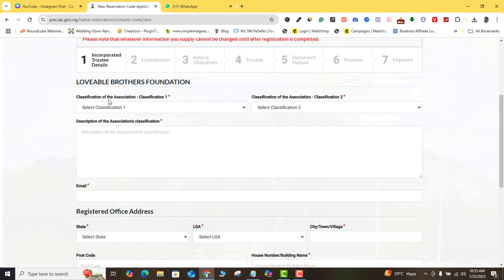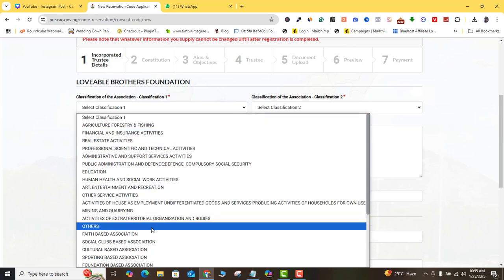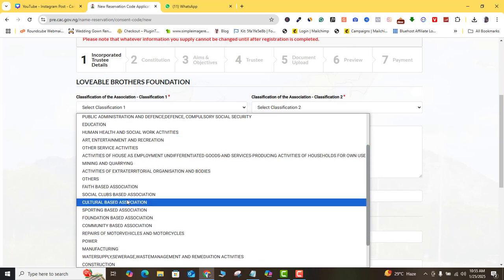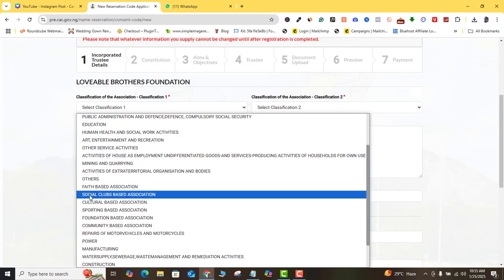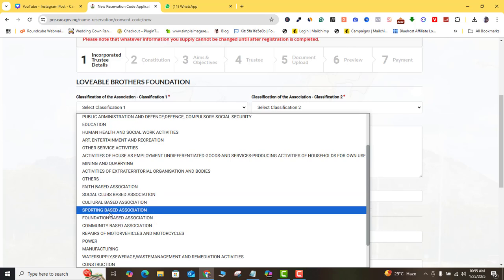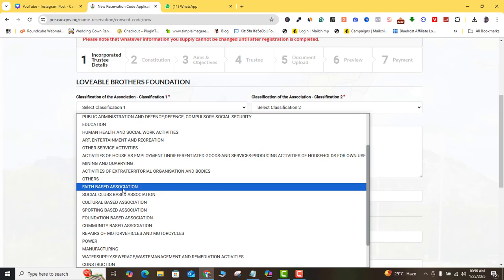So here, classification of the association. What is classification 1? You just want to come in here, and then, let's talk about this place. You want to scroll all the way down. Here you can see faith-based association, social club-based association, cultural-based association, sporting-based, foundation-based, community-based. You want to choose the one that is most relevant to you here. Please, you have to be very careful when you're doing this because these are some of the reasons why a lot of people get queried about their choice of name.